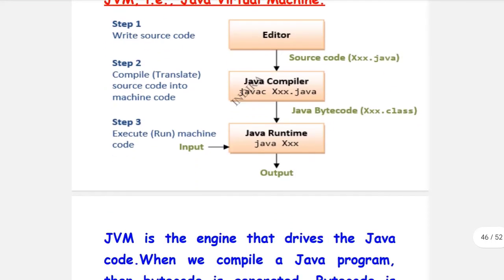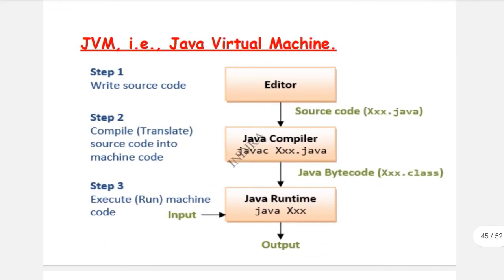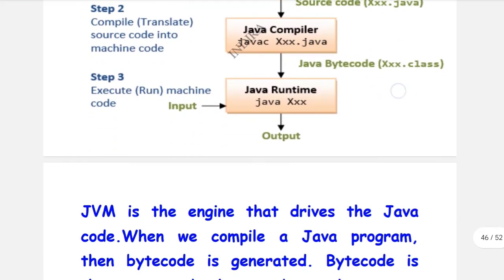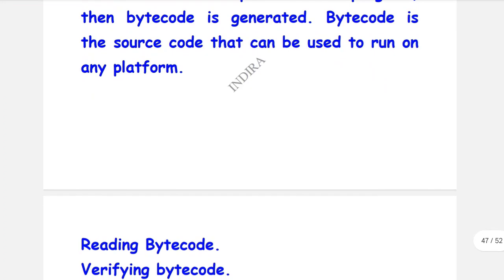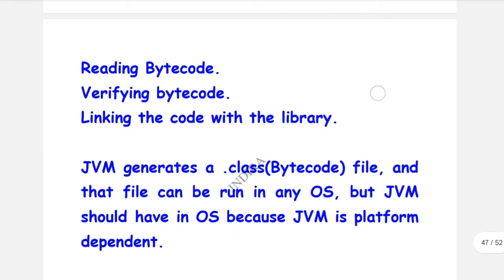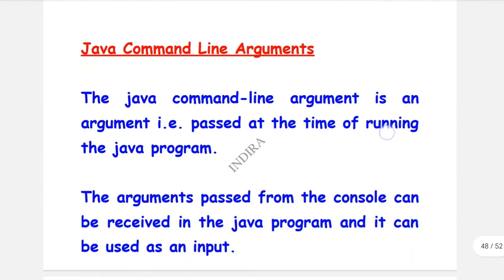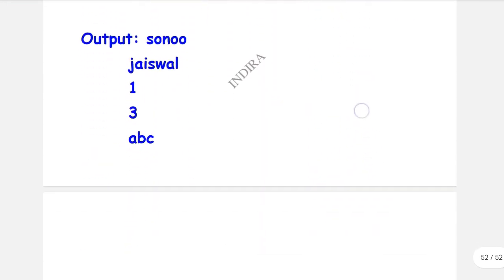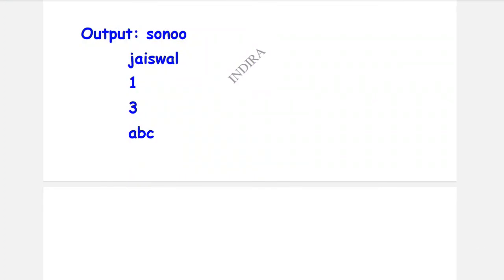The next important topic is the Java virtual machine. This is one of the most important questions for BSc 4th sem students, and it comes under short questions and answers. JVM is very important and it is a very easy question. Along with JVM, we must also include Java command line arguments. An example is also given for the Java command line arguments. So we completed nearly 8 topics in this part 2.